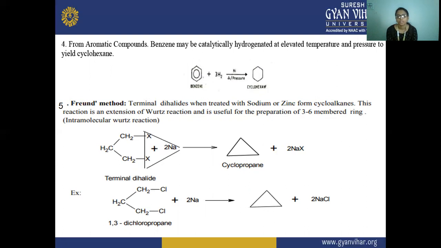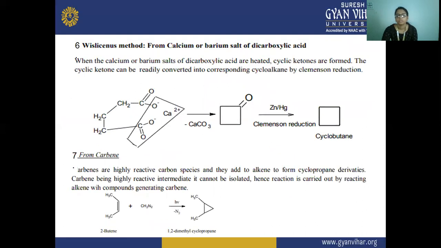So here you will take the example. Here we have taken the example of 1,3-dichloropropane, and this 1,3-dichloropropane is treated with sodium, and the chlorine will be removed from here, and there is a formation of sodium chloride, and the bond between the CH2 groups will form, and cyclopropane is formed here.